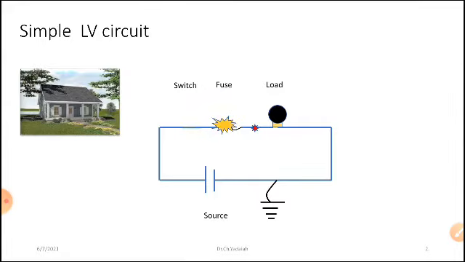But if a fault occurs anywhere in the loop, some of the current passes through the ground as a fault. In that case, the current flowing, compared to the previous condition, is very high. We can say that is a fault current. Due to this fault current, our fuse may not be sustained. It heats up instantaneously and then it will blow. If the fuse blows, then the circuit is open, the current is stopped, and in such a way we are protecting the small circuit.